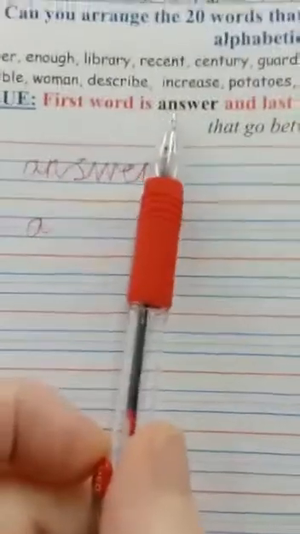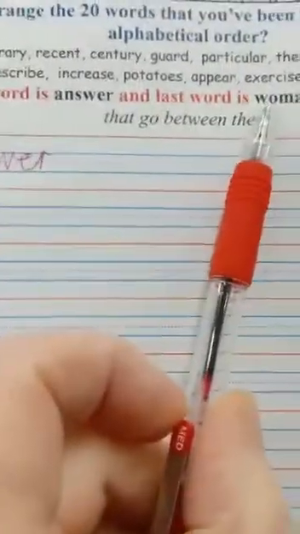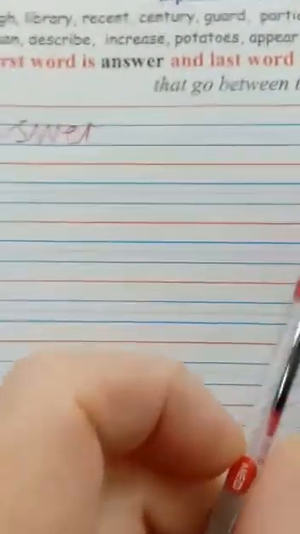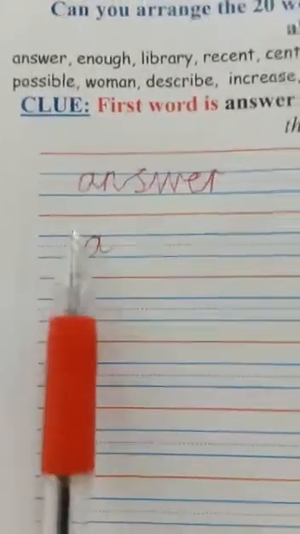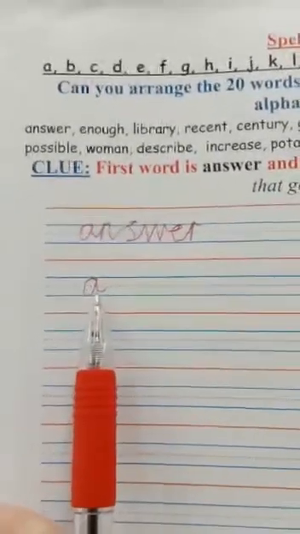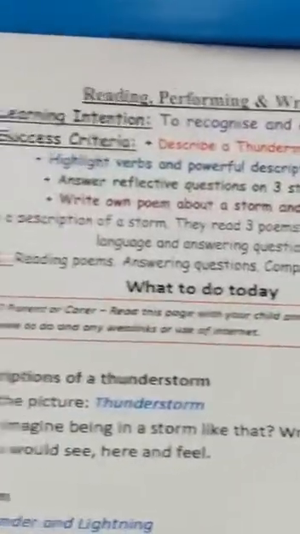I've given you a clue: the first one is answer, and the last word is woman, but which order do the other words go in? So if you can write answer, and underneath you put the next one, and I'll give you a clue, there is another word beginning with A H. Okay, good luck there.